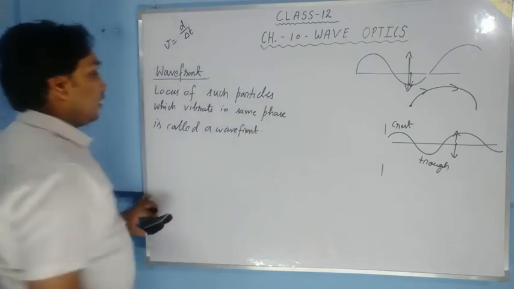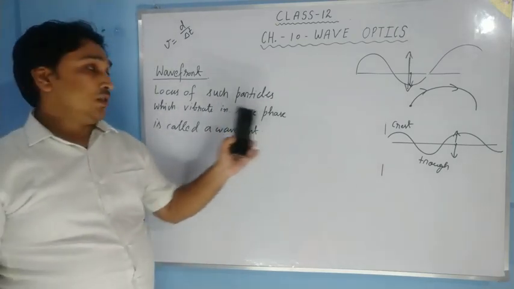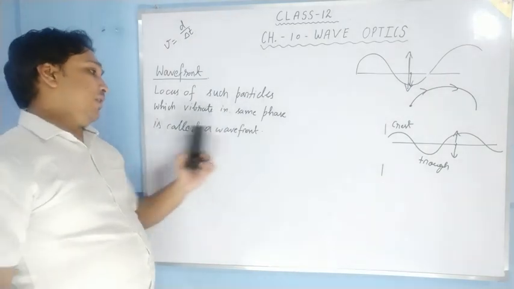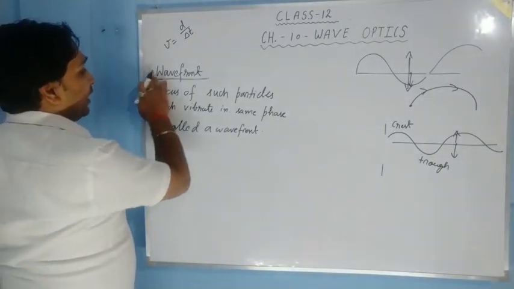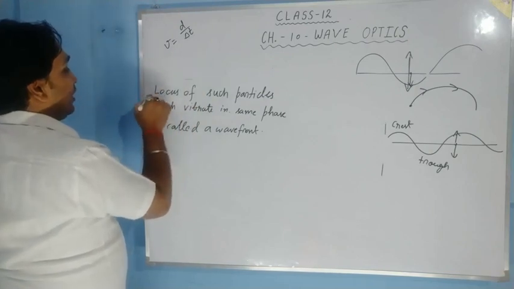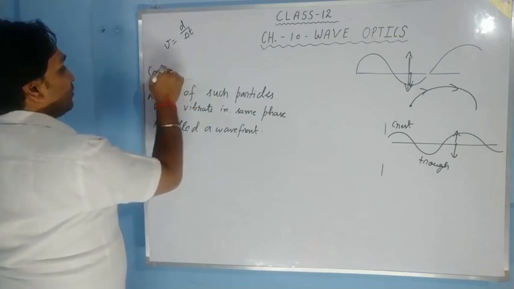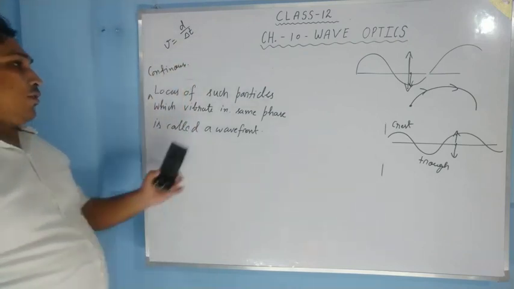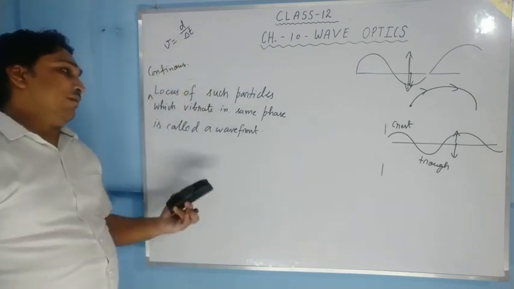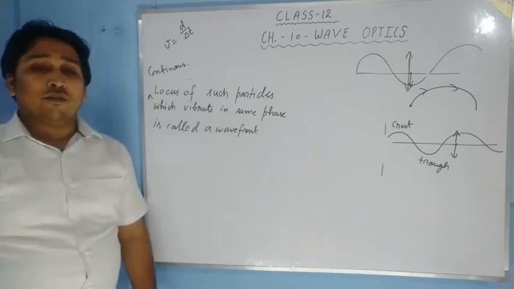Is it clear? Locus of such particles which vibrate in same phase is called a wavefront. Let me add one more word here, and that word is continuous. Continuous locus of such particles which vibrate in same phase is called a wavefront.